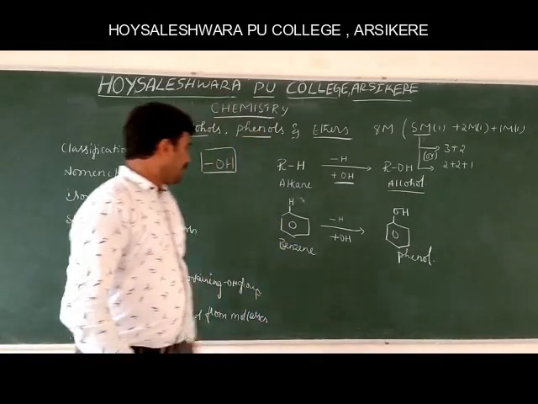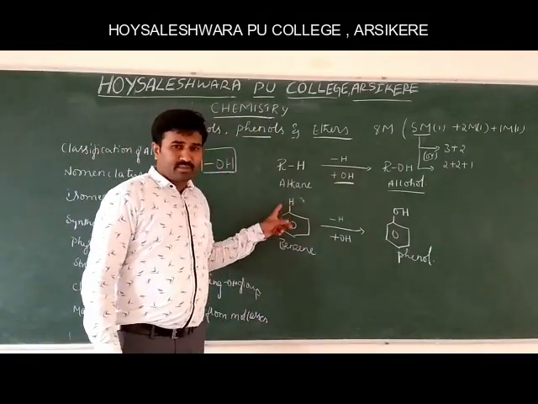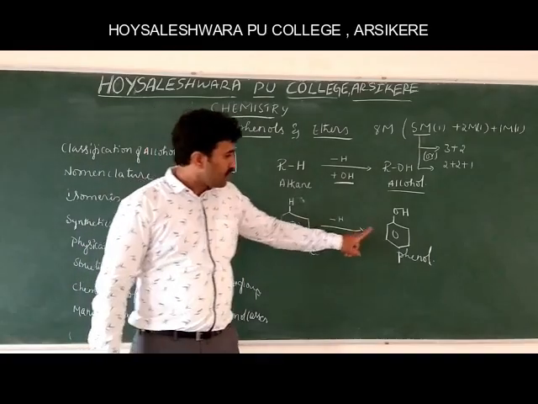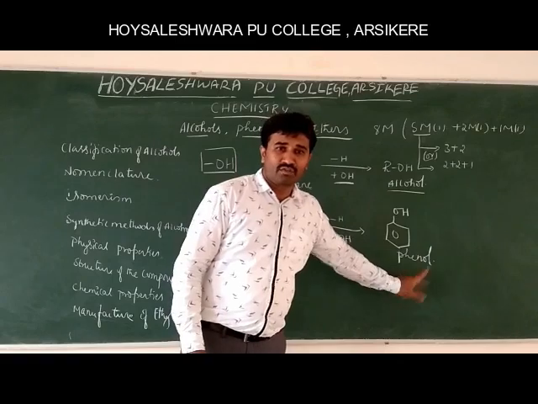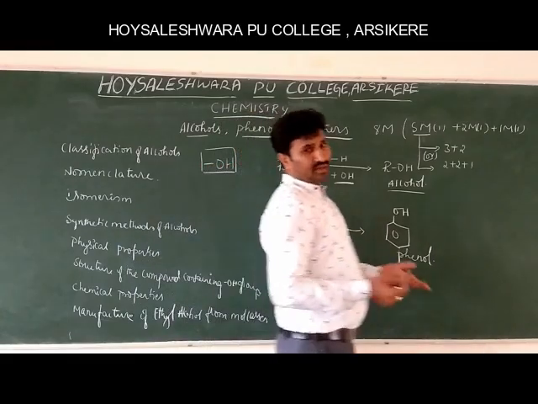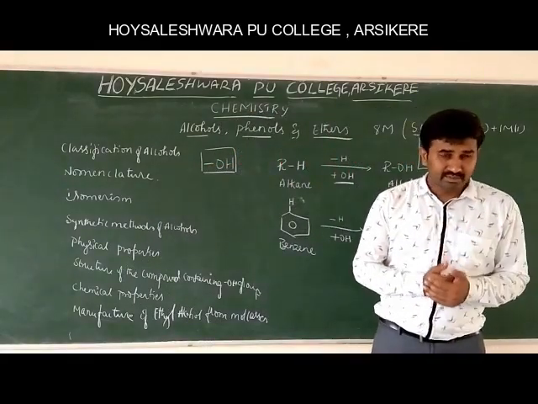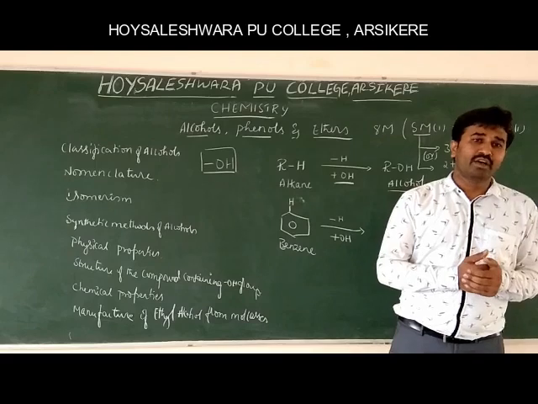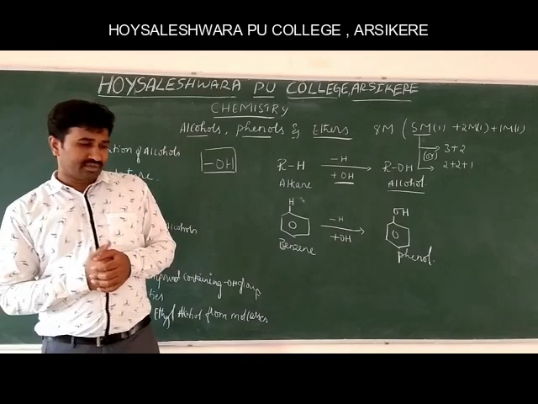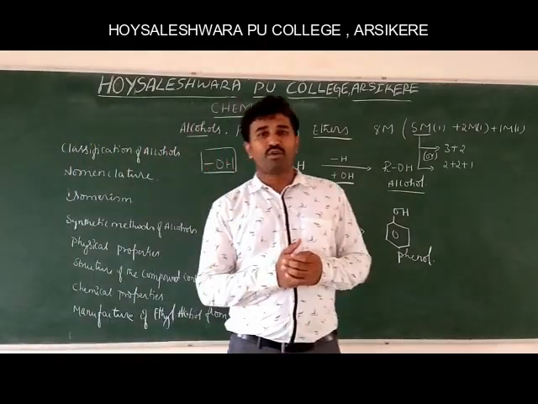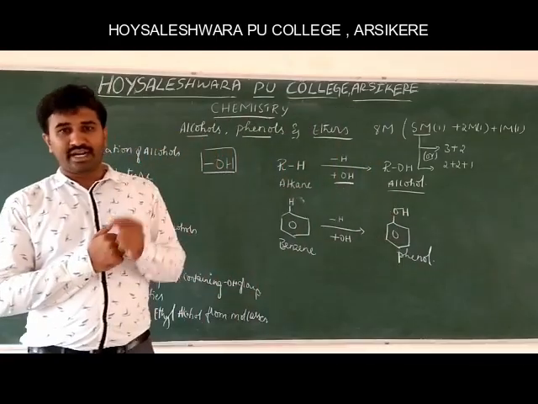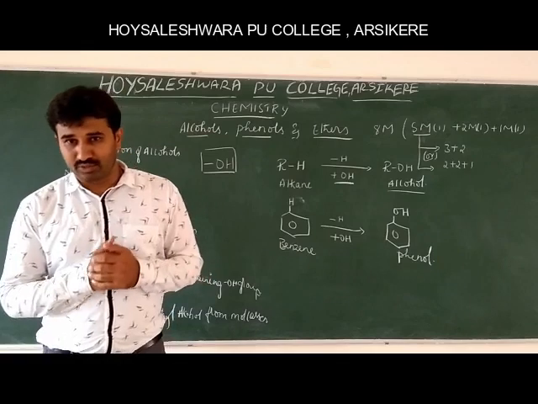In the same way, if one of the hydrogen atoms of the benzene ring is replaced by OH, we will get phenol. In a simple way, hydrogen atoms of hydrocarbons replaced by an OH group give alcohols and phenols. So alcohols are organic compounds containing the hydroxyl group as a functional group, obtained by the replacement of a hydrogen atom by a hydroxyl group.